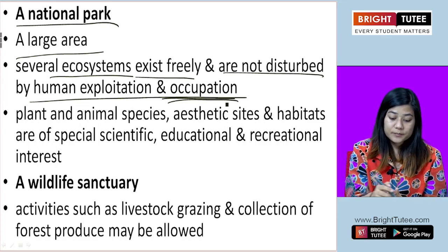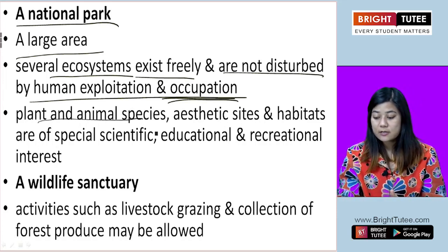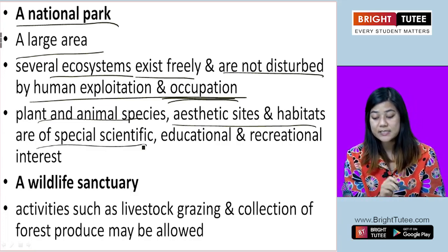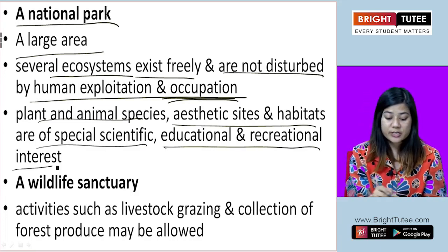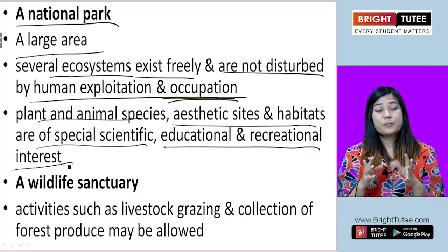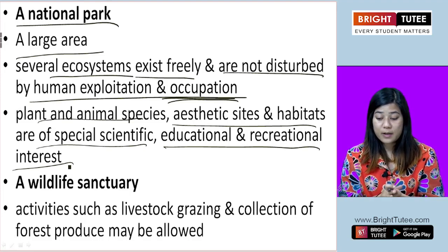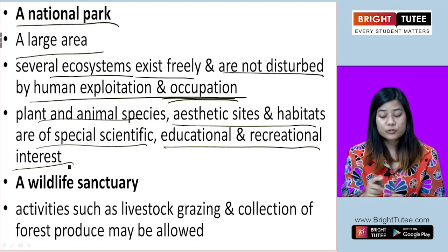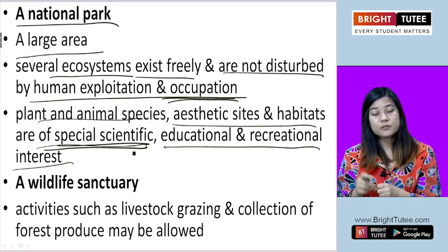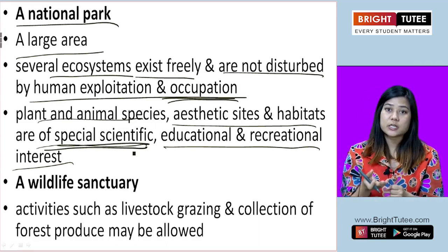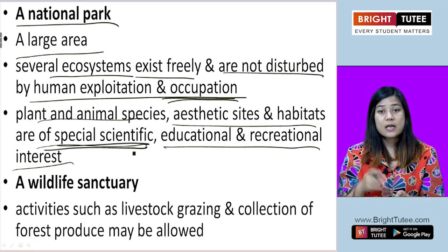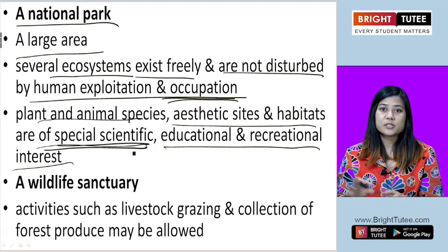Now here, the plant and animal species, aesthetic sites and habitats are of special scientific, educational and recreational interest. The animals and plant species are protected, okay, in a national park. But at the same time, they are also of scientific interest. They are protected and conserved so that people who study them can do a proper study, so that they can share that information with others.